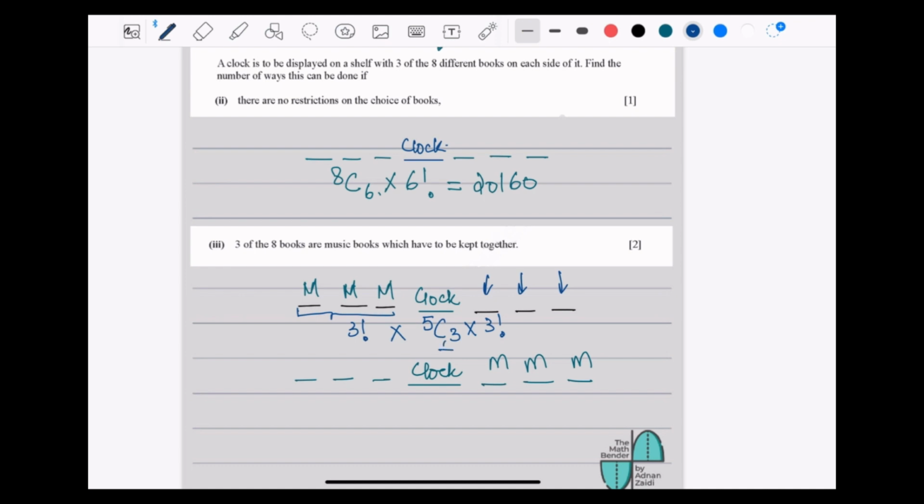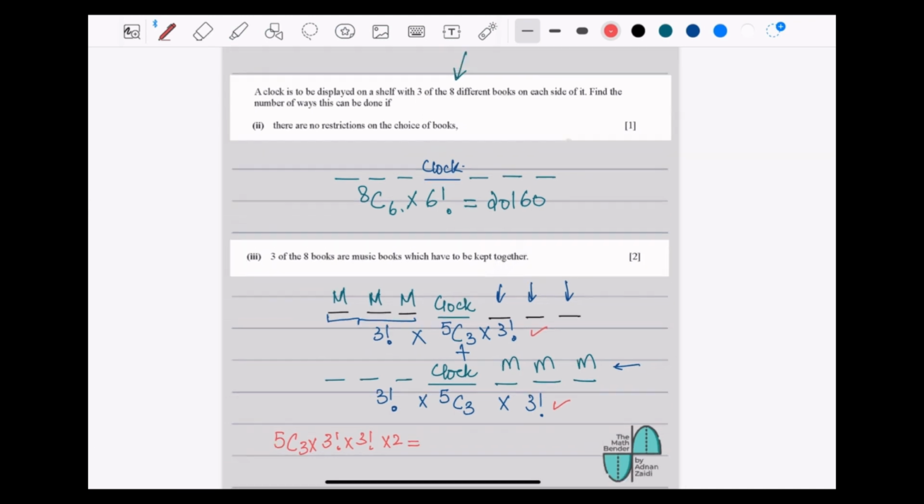It could be either way. Plus, if the music books are on the other side of the rack, it will be the same as the upper one, 5C3 times 3 factorial. Another way, you could have written it as 5C3 times 3 factorial times 3 factorial times 2. It will be the same as if you add both of these values.